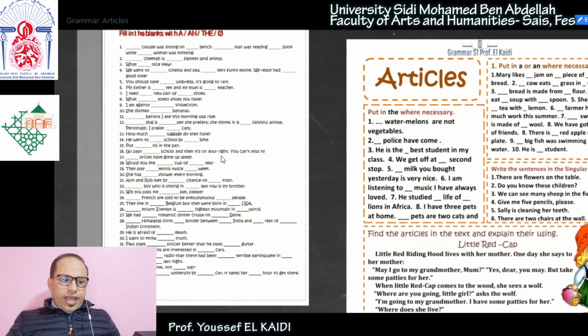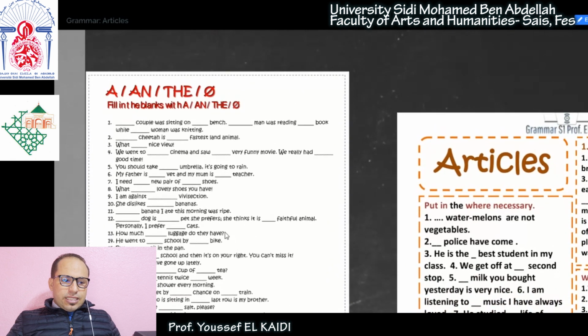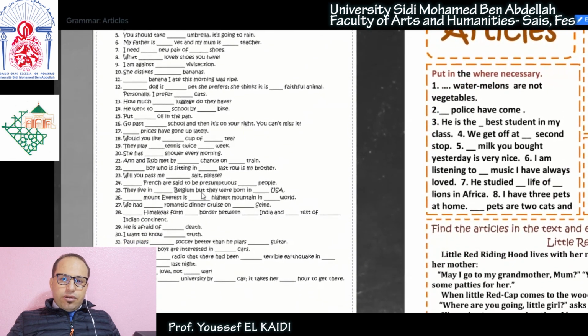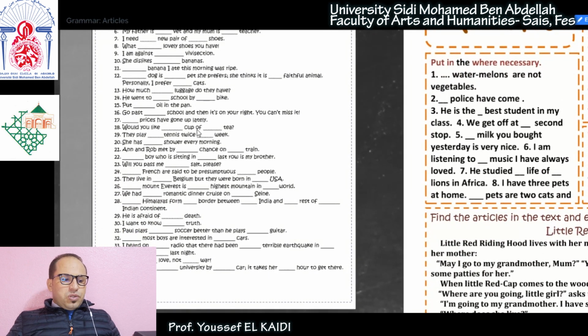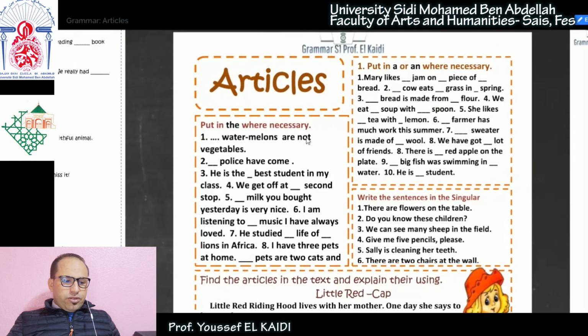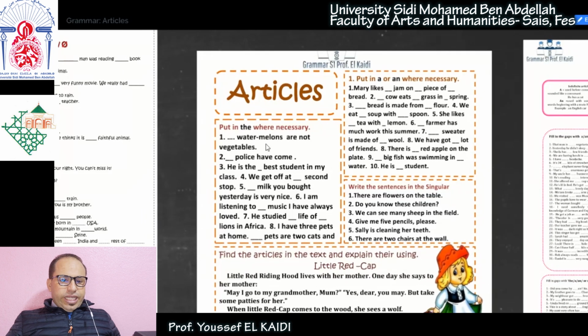Now here again, I have a few exercises that I want you to do at home. Use the article a, an, the, or zero article. Sometimes no article is required, and in this case you use the zero article, right? You have like 35 sentences here that you need to complete.